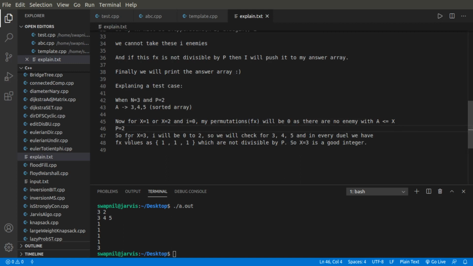Now coming to my value for x is equal to 3, I will be from 0 to 2, right? So values of I here will be 0, 1 and 2.